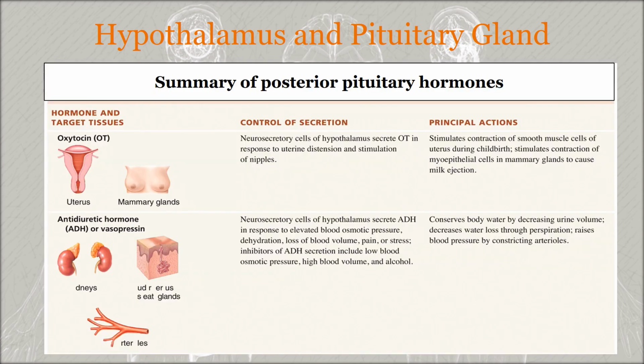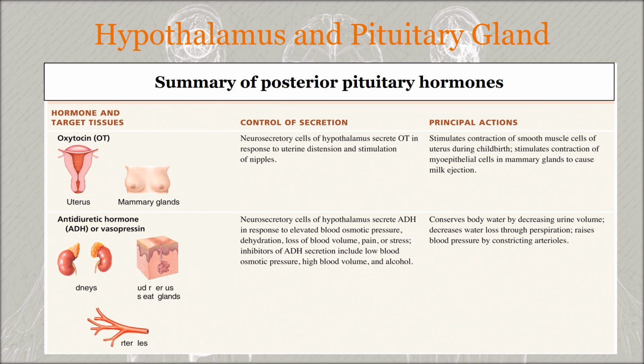Here we can see the summary of the posterior pituitary hormones. The antidiuretic hormone, or vasopressin, we already discussed. The next one is oxytocin. Oxytocin is secreted from the neurosecretory cells of the hypothalamus in response to uterine distension and stimulation of the nipples. So two different mechanisms happen, in the uterus and in the nipples.